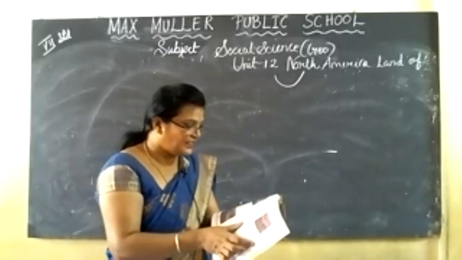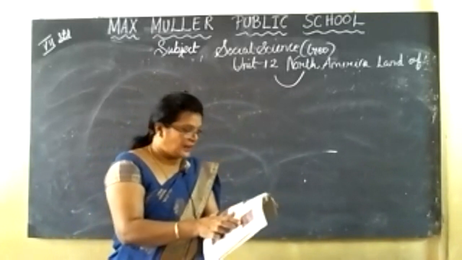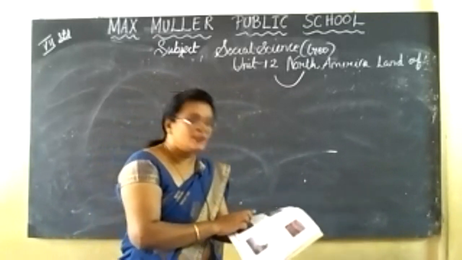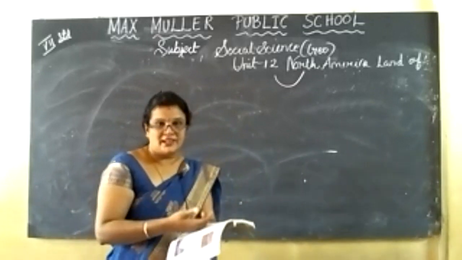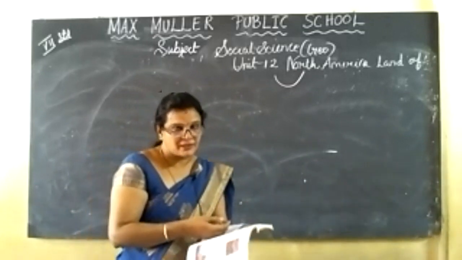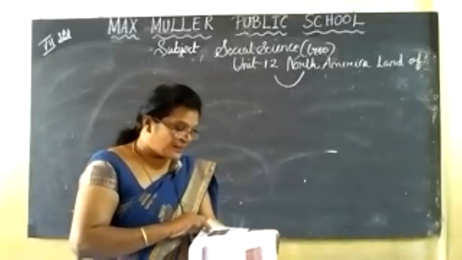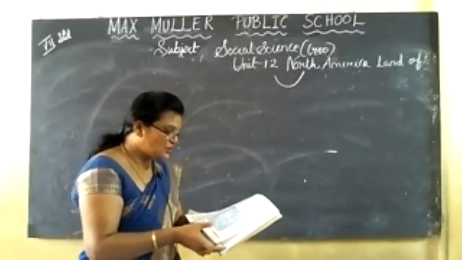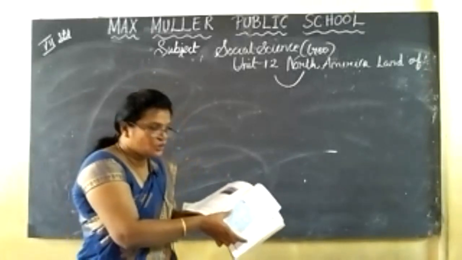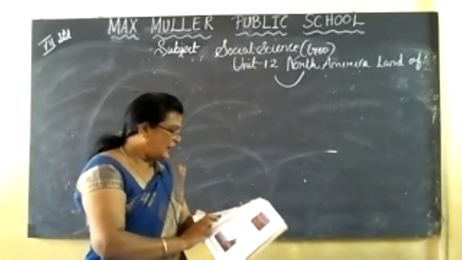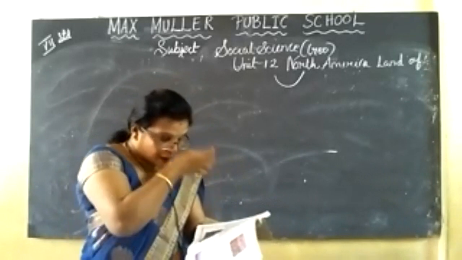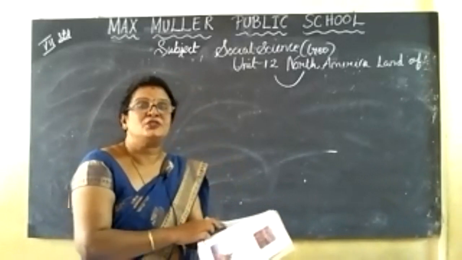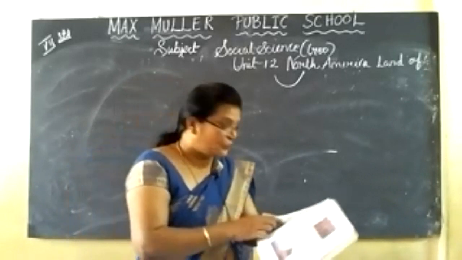It is located in North America. The rivers Colorado, Columbia, and Fraser are the western side rivers. They flow to the Pacific Ocean on the western side. The river Colorado and river Columbia are the west flowing rivers. These two rivers are the west flowing rivers.